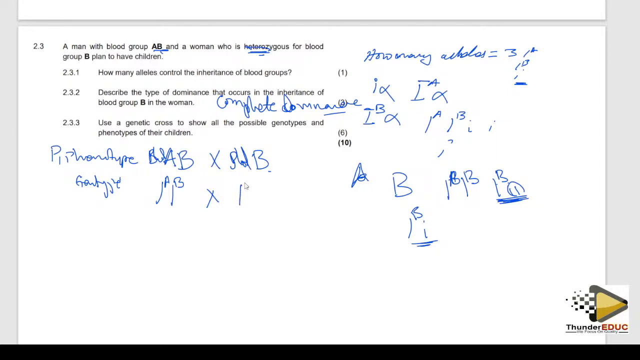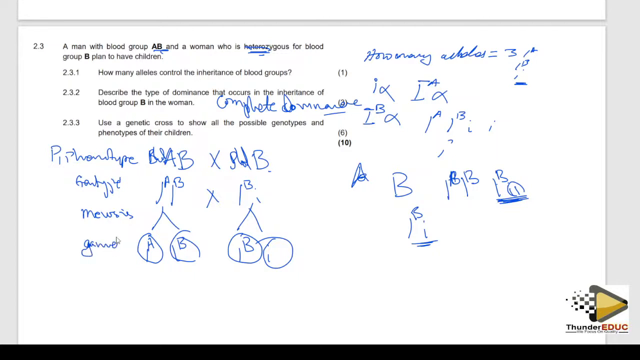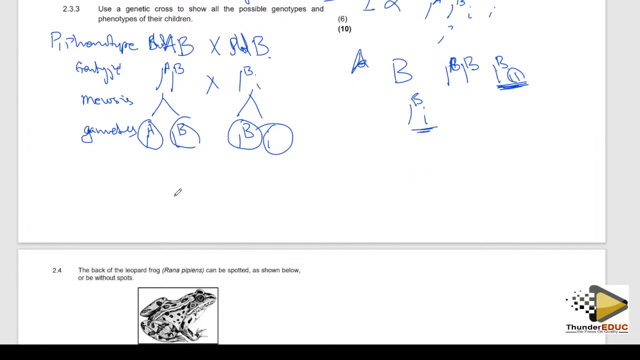So I'm going to come here and say B, small letter, and then I'm going to say meiosis. Meiosis is going to occur, and then I'm going to have A, and then I'm going to have B. Please leave space here, and then here also it's going to be B, and then small letter. I always tell you to circle them so that you don't get mixed up anywhere. So you're saying that these are the gametes.